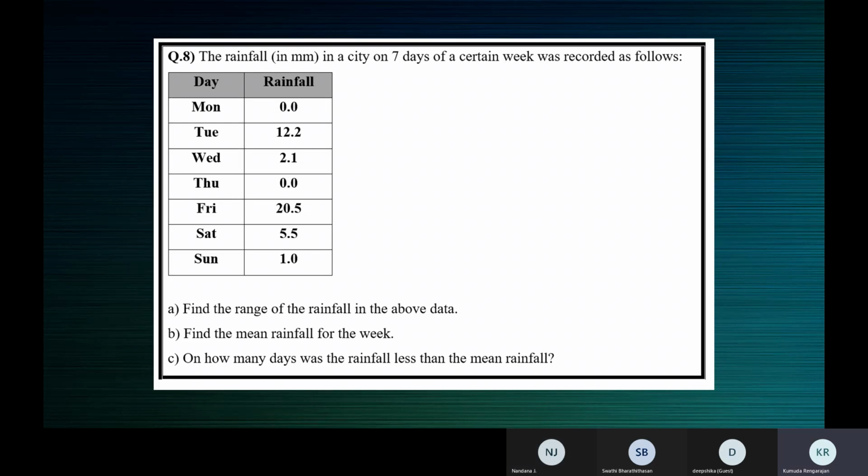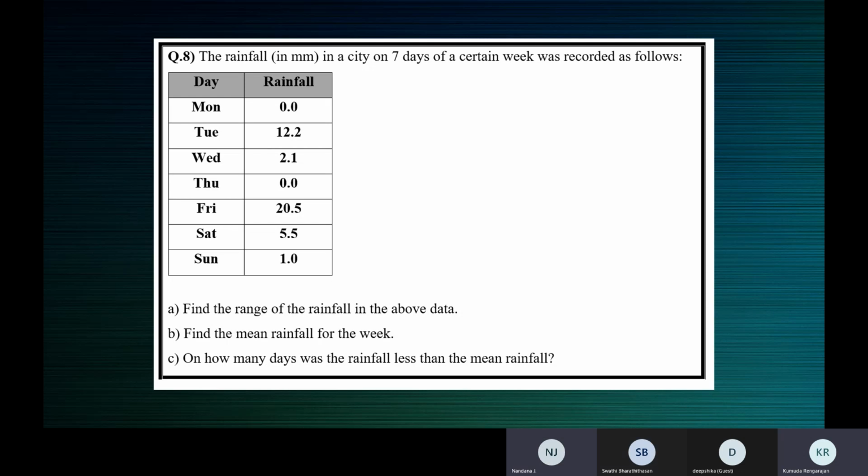But on 2 days there was no rainfall. Is it 7 or 5? Ma'am, it's 7 only, because we can add it as 0.0. We need not reduce it and change the mean value. Nandana, have you taken 5 or 7? Ma'am, I take 7, ma'am.